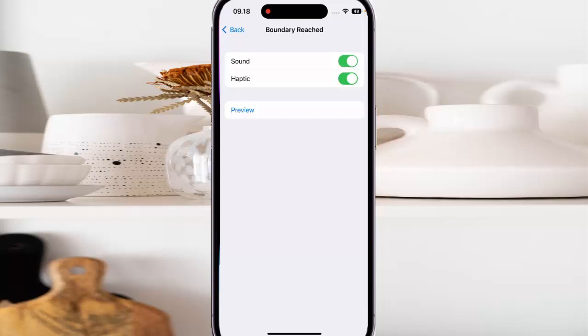When the switch turns green, it means that this option is on and your phone will play a sound effect when VoiceOver is on and a boundary is reached. If needed, you can tap Preview to listen to how the sound will be when it's enabled.